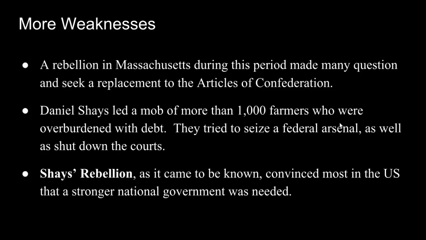They tried to seize a federal arsenal, and they also shut down many of the courts which were foreclosing on their farms. So their hope was that if we shut down the courts, then they can't take our land from us. But it really got out of hand, and Shays Rebellion is what it comes to be known.